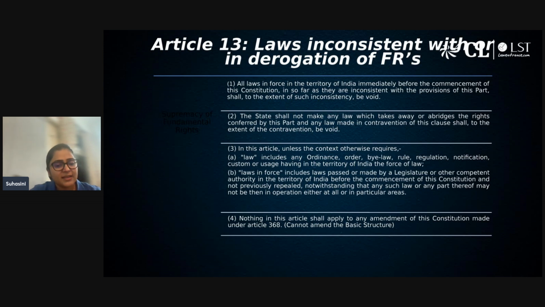And the last one says nothing in this article shall apply to any amendment of the constitution made under Article 368, but it cannot amend the basic structure. Just to give you an idea, fundamental rights can be amended, but it shall not take away the crux. This Article 13 clause 4 debate is all about the basic structure of the constitution. So fundamental right can be amended. Article 21A was added in the constitution, but the basic purpose of fundamental right cannot be taken away in any of these circumstances. So this is what Article 13 states.